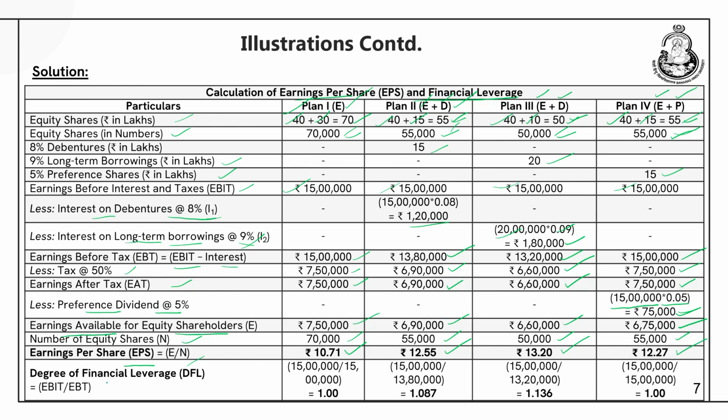We can also calculate the degree of financial leverage, which is EBIT divided by EBT. So, 15 lakhs is the level of EBIT and EBT is again 15 lakhs. So, this comes out to be 1. In the second case, it comes out to be 1.087. In the third case, it comes out to be 1.136, and in the fourth case, it comes out to be 1.